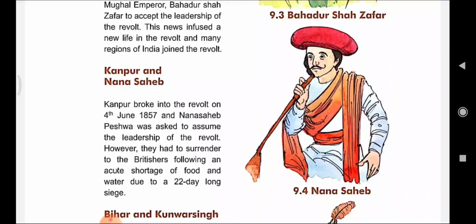The very next comes Kanpur and Nana Sahib. Kanpur broke into revolt on 4th of June 1857, and Nana Sahib Peshwa was asked to assume the leadership of the revolt.